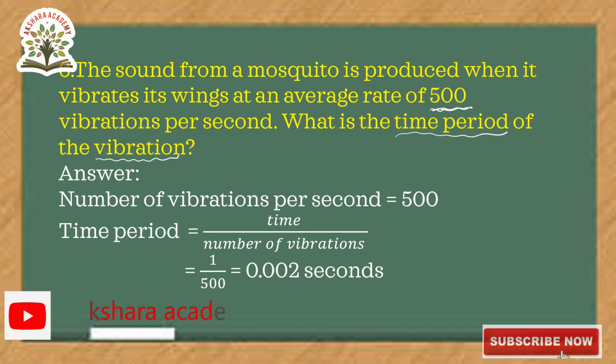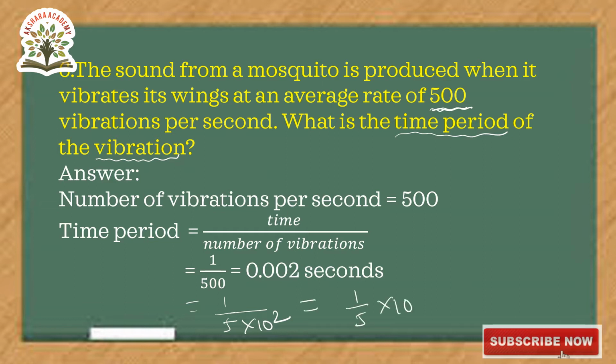So time period is equal to 1 by 500. This can be written as 1 by 5 into 100. Here 100 can be written as 10 squared. So that is equal to 1 by 5 into 10 to the power of minus 2, which is 0.02 seconds, or you can write it as 2 into 10 to the power of minus 3 seconds.